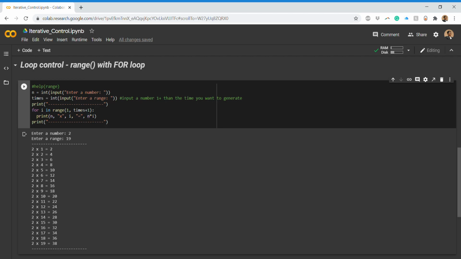As an entity, this will be considered as one stop. So what I told, it will be minus 1. So it will be times plus 1 minus 1, so it will be times. So it will go till 19 only. That's it.